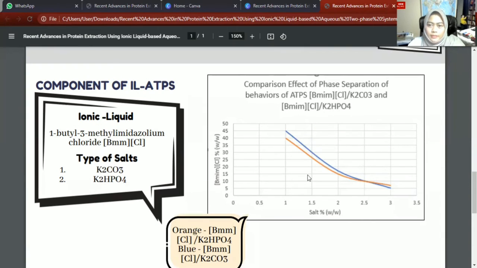So this is the graph that represents the result of the comparison of the phase separation behavior of IL with these two types of salt.